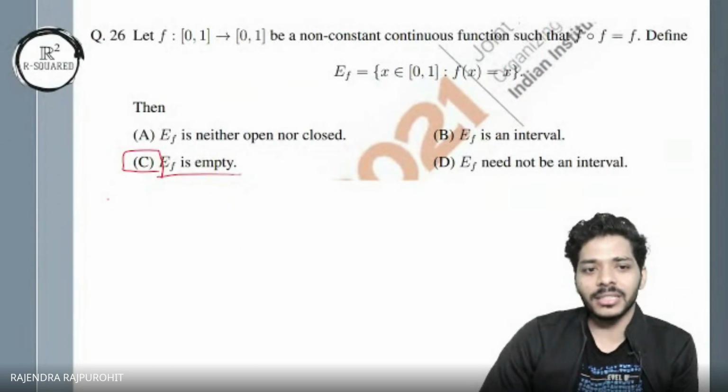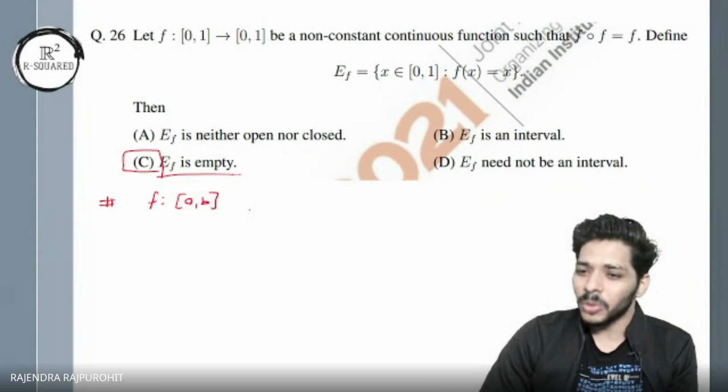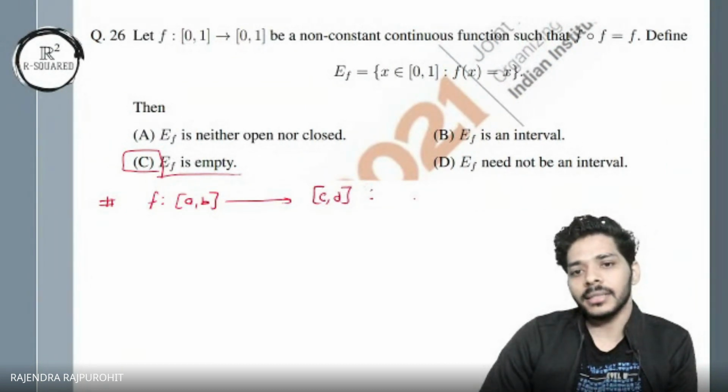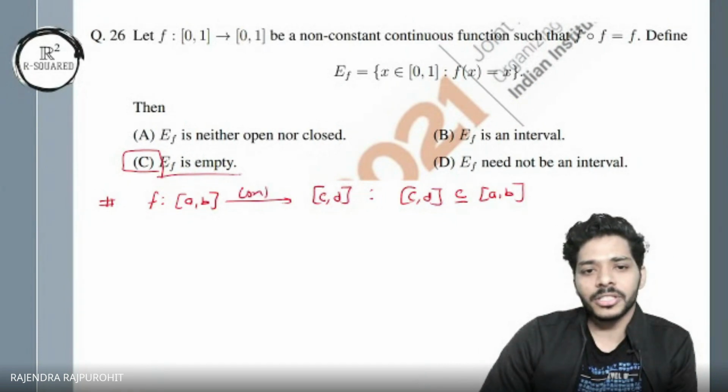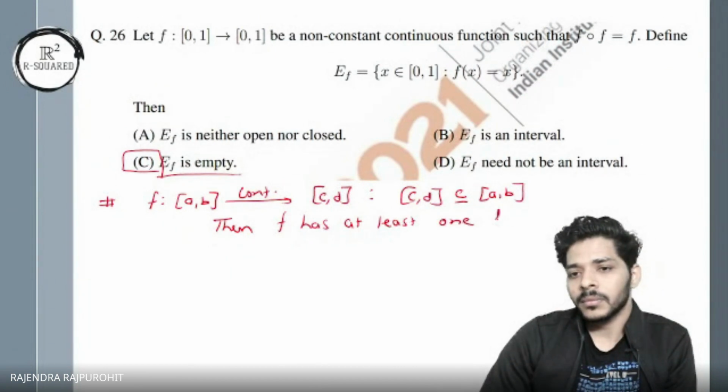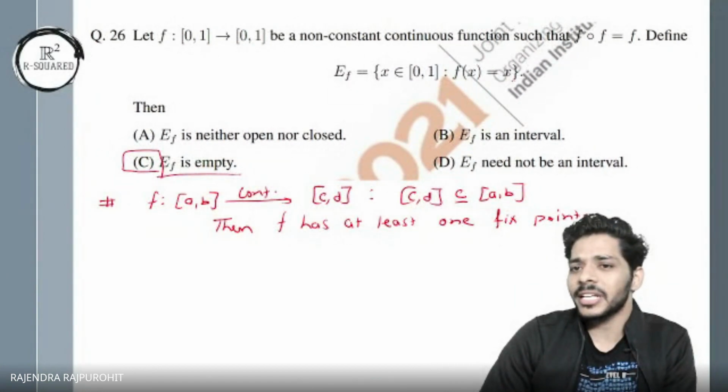Now, if you have a result, or if you don't remember it, I'm going to write it here: if you have f, a function from [A, B] to [C, D], I'll write it in a more precise and more general form of the result, and [C, D] is contained in [A, B], and you have also been given that the function is continuous, then f has at least one fixed point. Now, what is a fixed point?